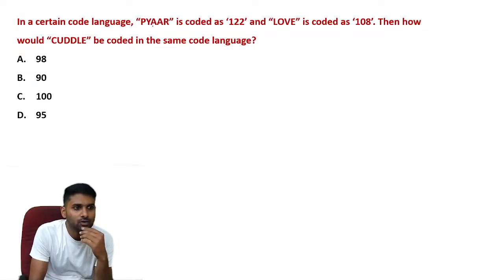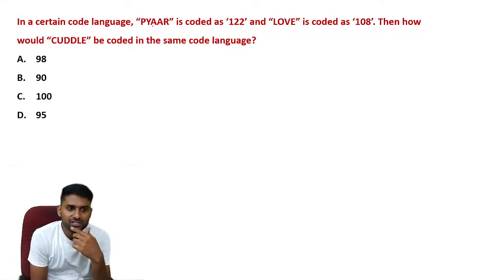Now see, in a certain code language, fire is coded as 122, love is 108. Then how is cuddle coded in the same code language?